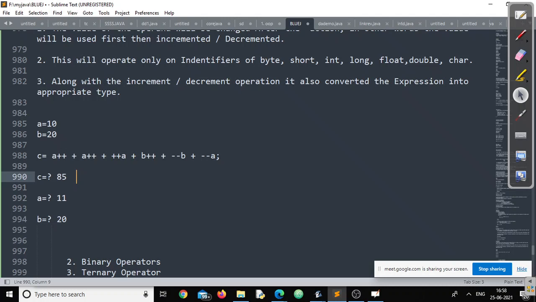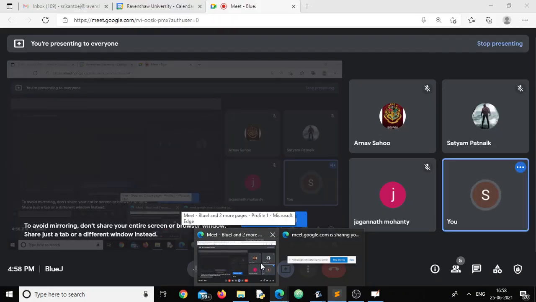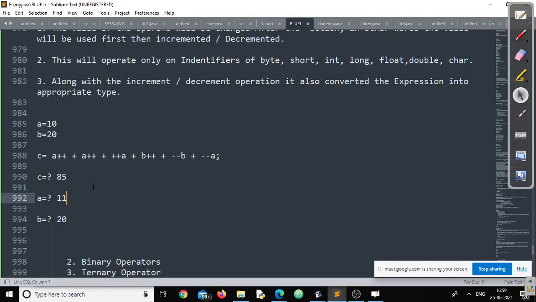Don't worry, please complete your calculation. Take your time. Umang, Satyam, you both are calculating, right? Umang got disconnected. Umang is not there. Okay, Satyam, can you please calculate this one?